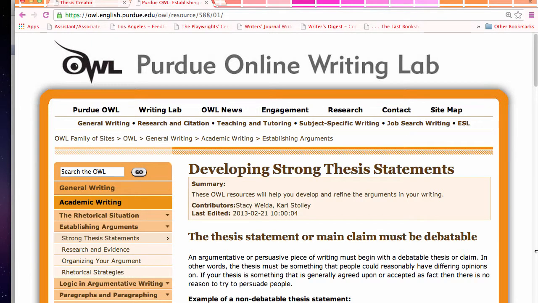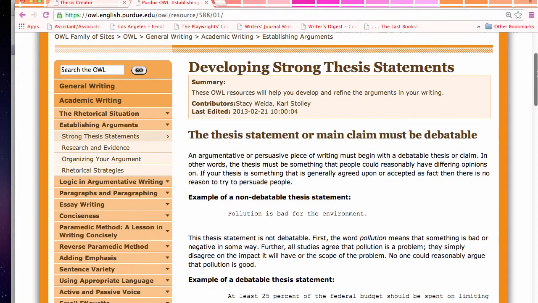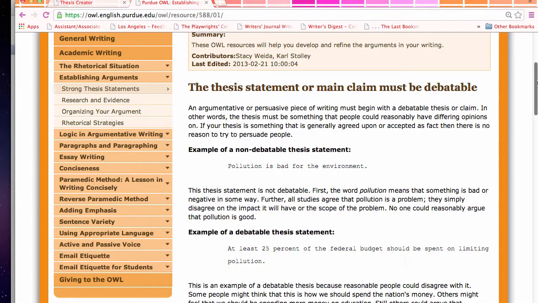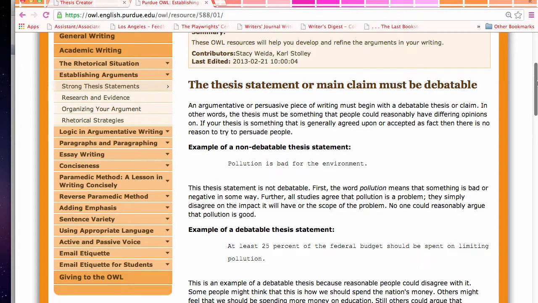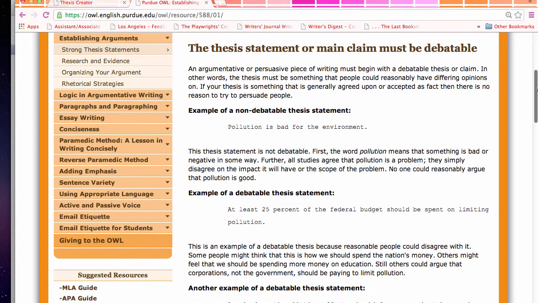Okay, so here are a couple of online sources to help you with writing a thesis statement. The first one is the Purdue OWL Writing Lab, which you can type into Google, but basically it's this website right here. And if you select establishing arguments and go to strong thesis statements, it'll take you to this page. Essentially this highlights a couple of main issues regarding thesis statements. One being that it needs to be something debatable, right? It has to be worth discussing in order for you to write an essay on it.